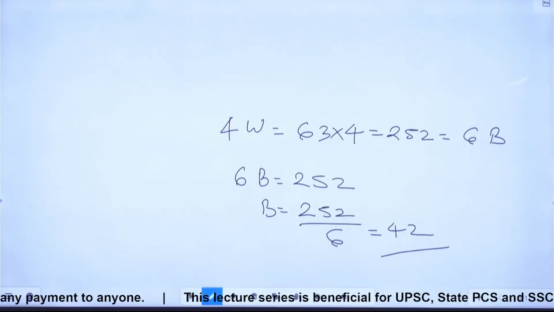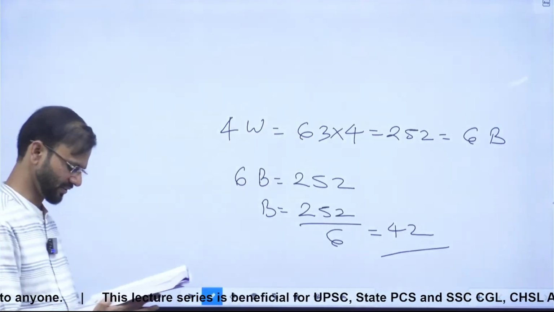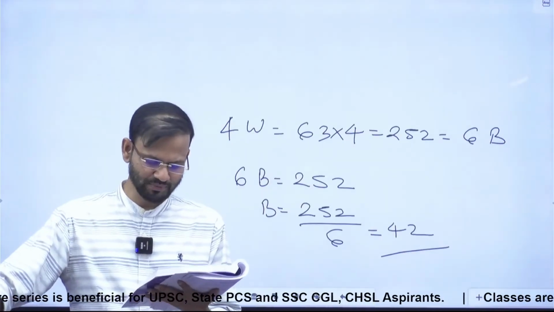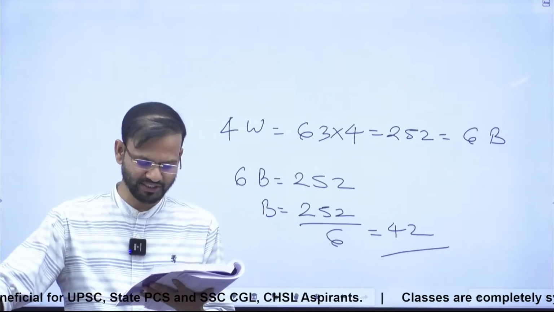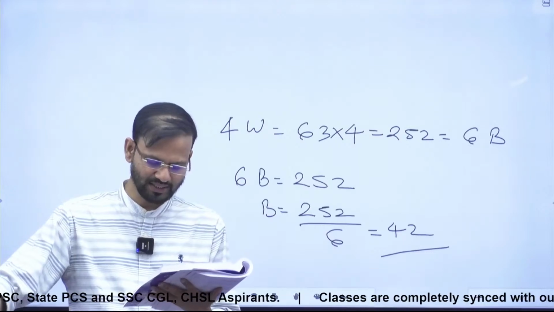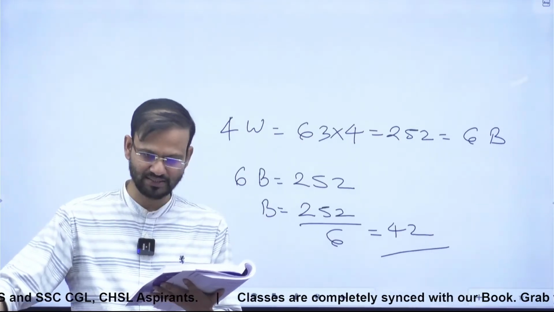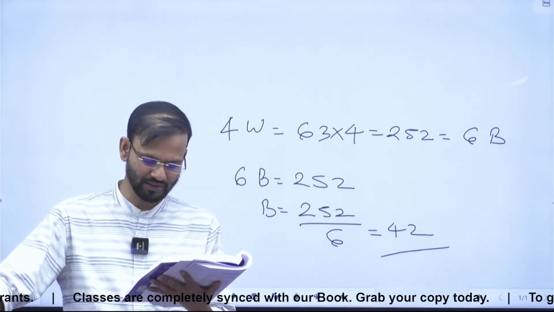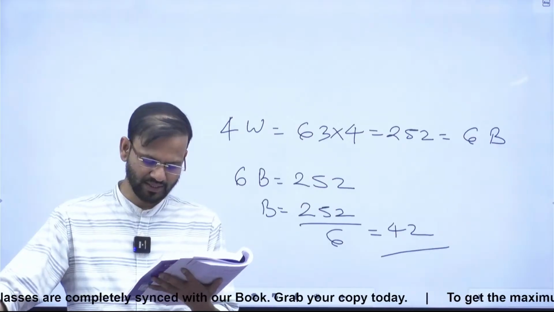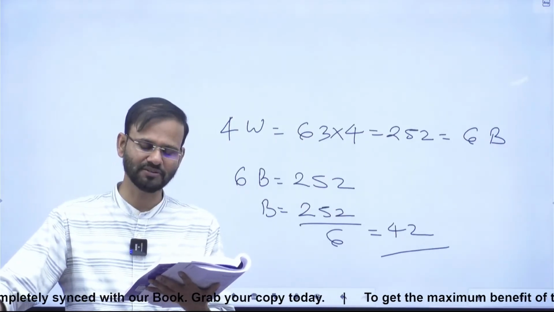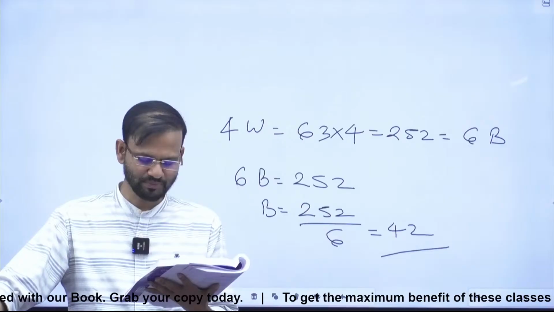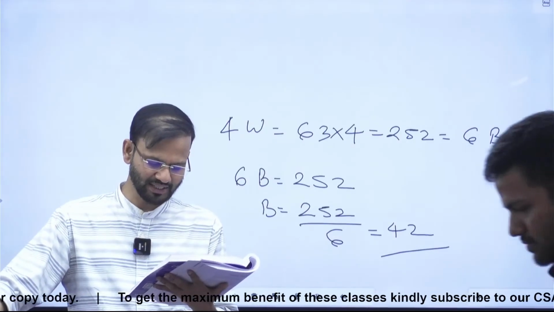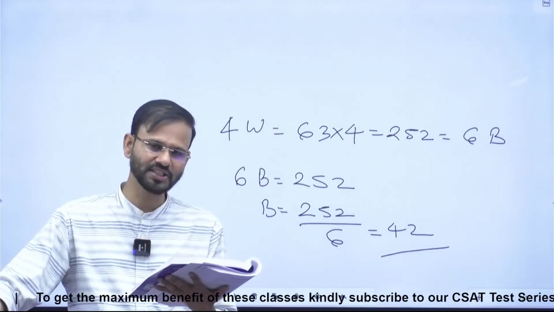Okay, anyways, the last question guys, question number 16. A question is given followed by 2 statements, 1 and 2. Consider the question and the statements. Question: if the average marks in a class are 60, then what is the number of students in the class? Statement 1: the highest marks are 70 and the least marks are 50. Statement number 2: exclusion of the highest and the lowest marks from the class does not change the average.